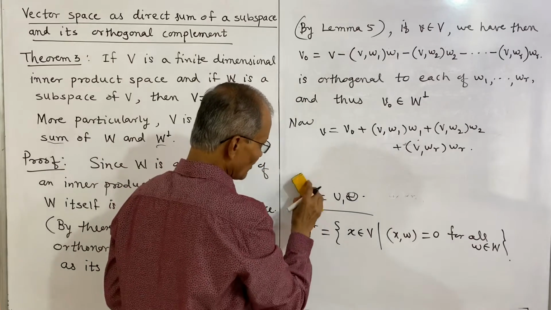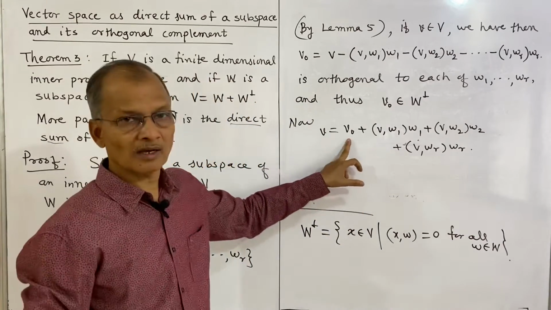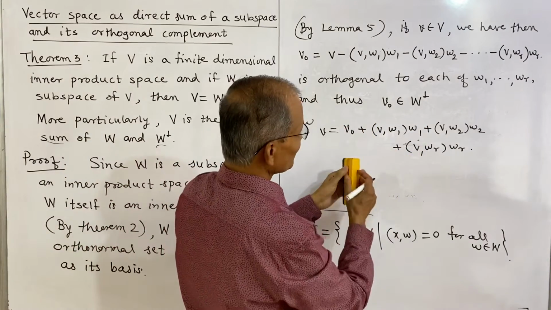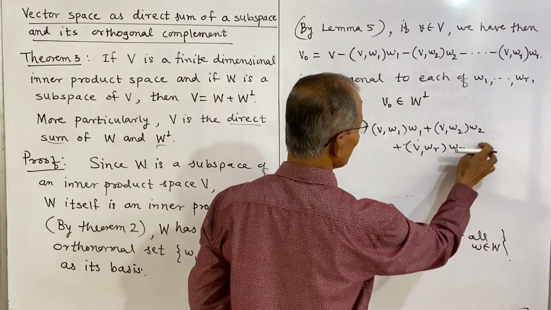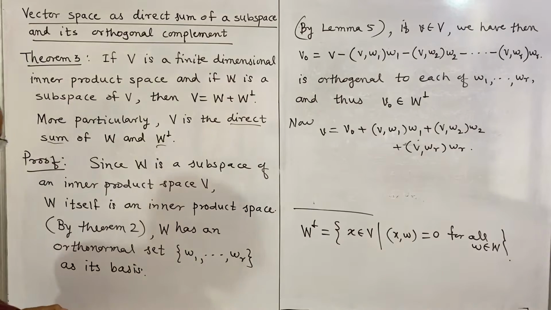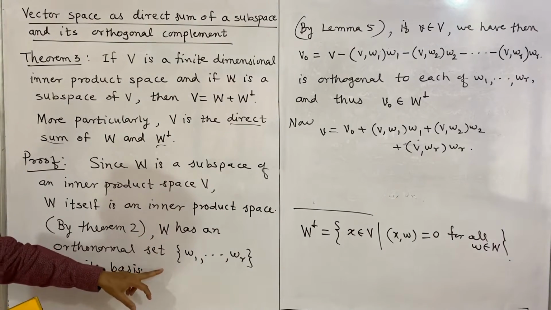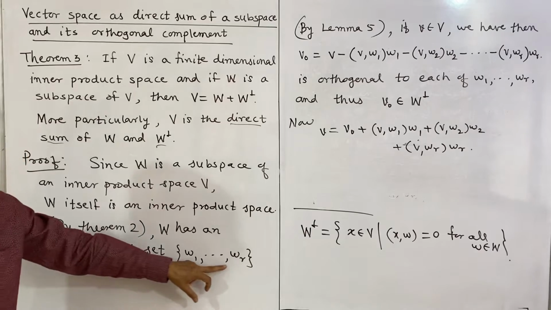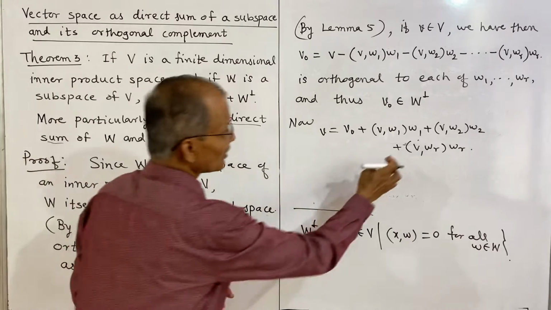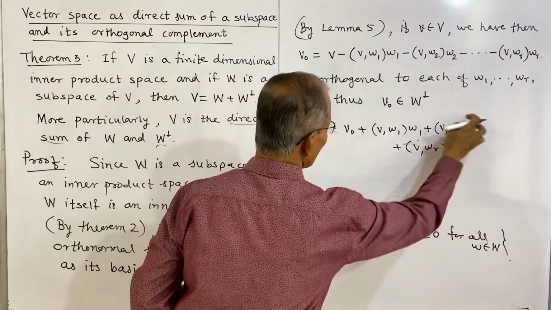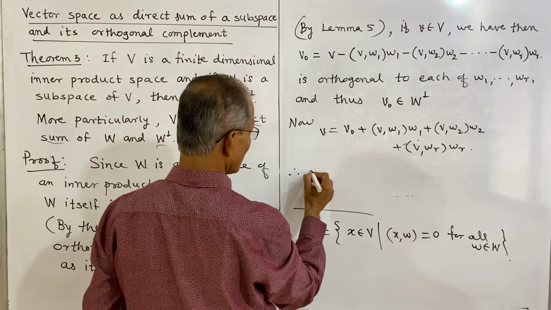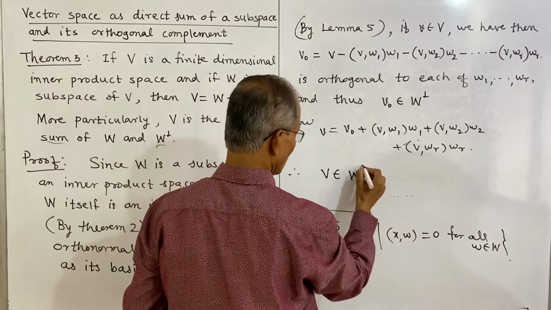Now, you see here V naught is in orthogonal complement of W, and what is the remaining? If you make two parts of this, then this is linear combination of W1, W2 up to WR. That means it is a linear span of W1, W2 up to WR, and therefore it belongs to W, because W1, W2, WR is basis of W, and therefore the linear combination of these W1 to WR must belong to W, and this belongs to orthogonal complement of W. Therefore, V belongs to orthogonal complement.